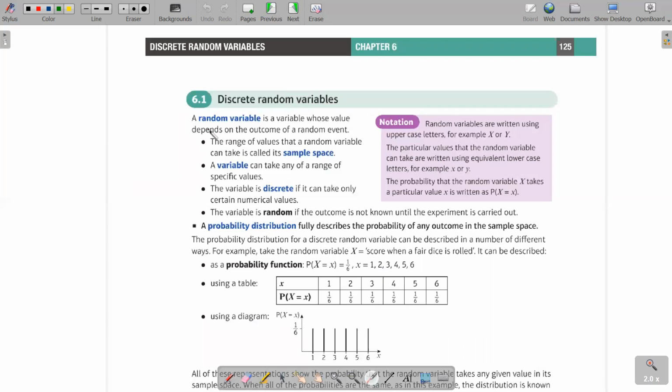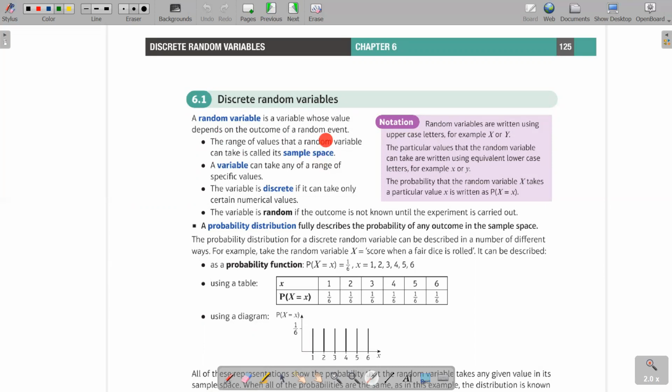So what's a random variable? A random variable is a variable whose value depends on the outcome of a random event. Can you see? So it's completely random. The range of values that a random variable can take is called its sample space. I think you might have heard of these terms previously. Sample space.